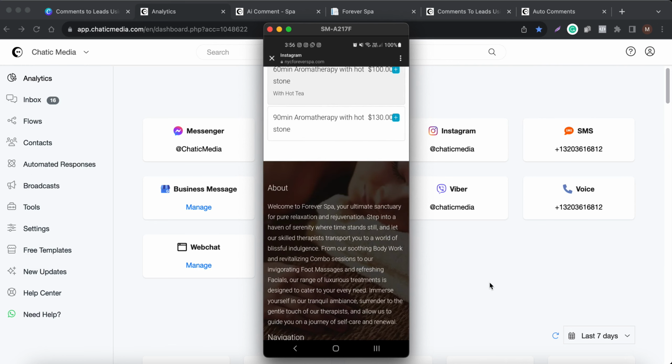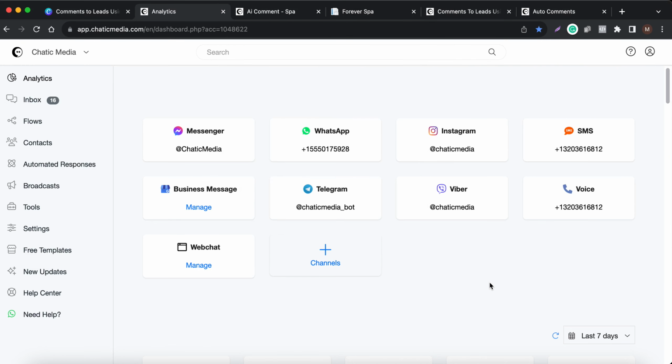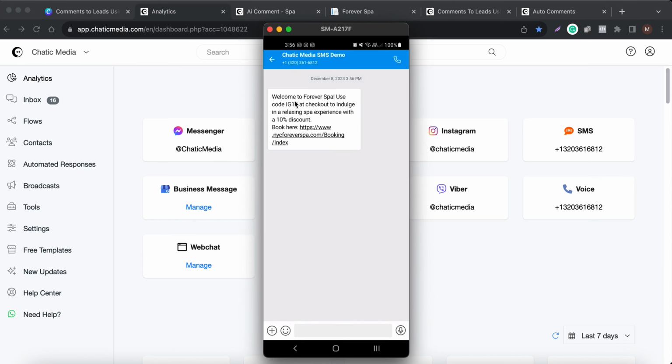They can book. Now let me show the SMS we have received. It says, welcome to Forever Spa. Use the code IG10 at checkout to enjoy this 10% discount. Book here, and it also provides a link to book the appointment directly. So it even sent the SMS with the promo code and the link to book the appointment.